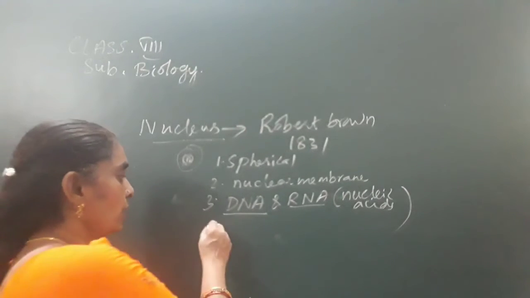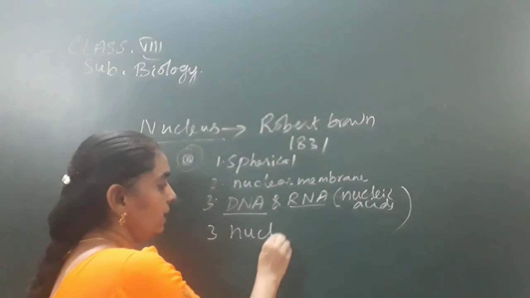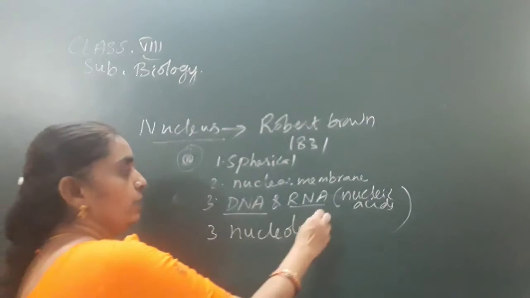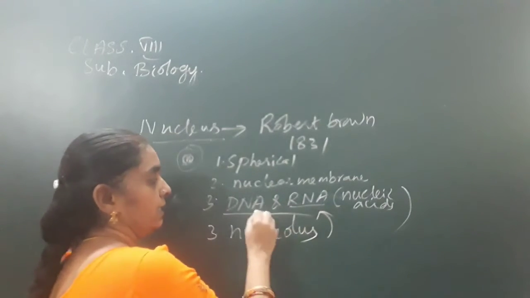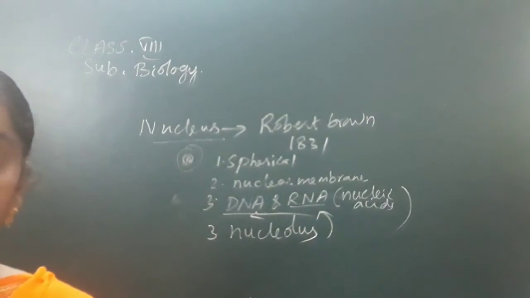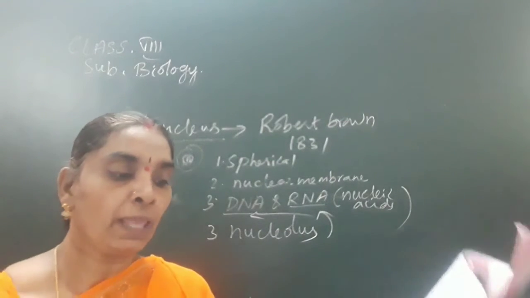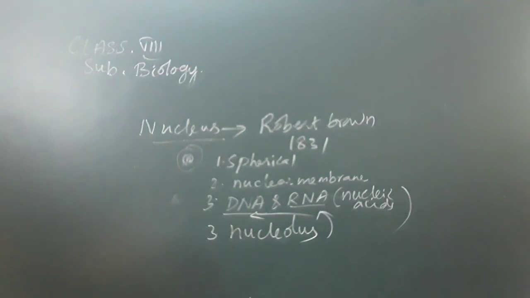Nucleolus is also present inside the nucleus, and it contains the nuclear material, the chromatin material. And next, nucleoplasm is a semi-solid substance present in the nucleus, and DNA and chromosomes are present in it.